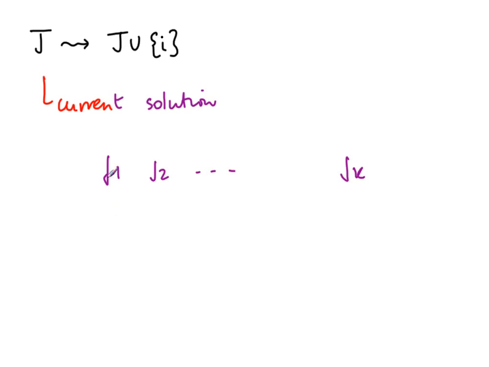So you have d1 less than or equal to d2, less than or equal to d3, and so on, up to dk. And now we want to extend this solution to include i. So we have a new element i which comes in, and it has its own deadline d_i, and we want to figure out whether it's feasible or not.